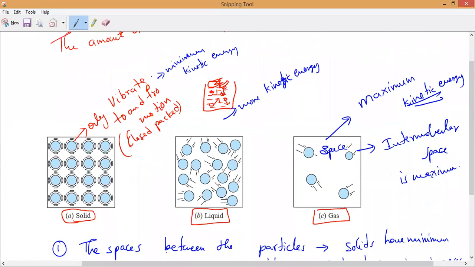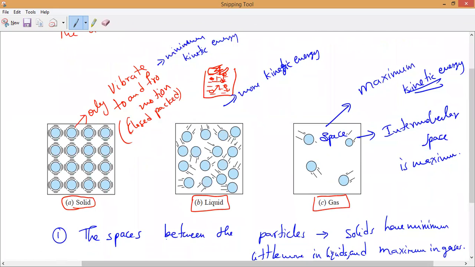That is the reason behind the three things: why solids, liquids, and gases have different properties. So what is the reason behind it? Three reasons, everybody. First reason is the spaces between the particles. Second reason is force of attraction between the particles. And the third one is the amount of movement of particles. What do we call that, Danishka? We can say kinetic energy of particles. So these are the three things. Please draw the diagram also, and as well as write it. Make everything well, fast.